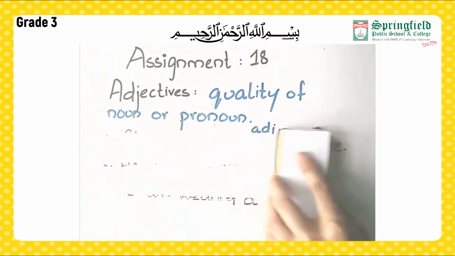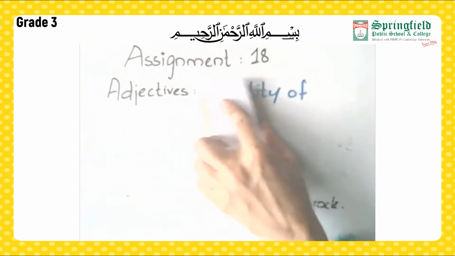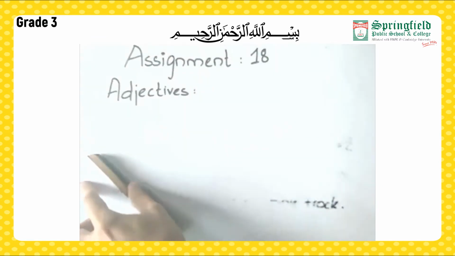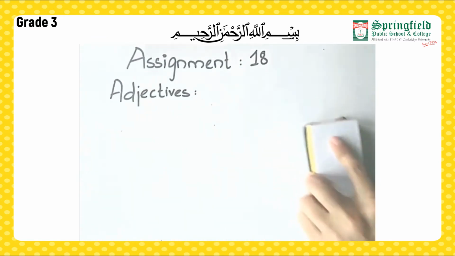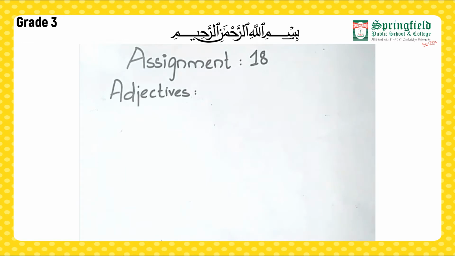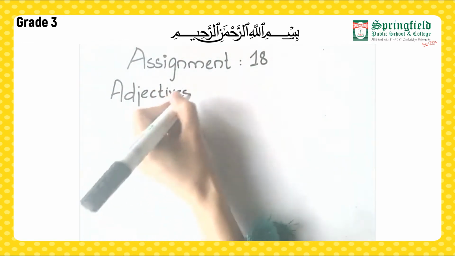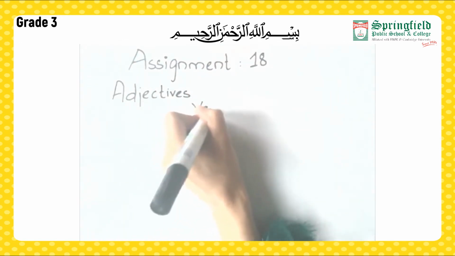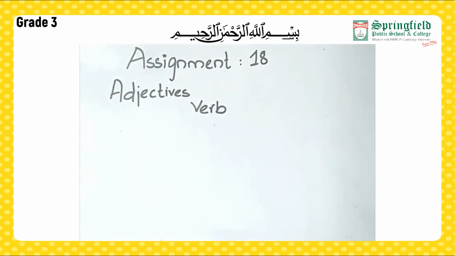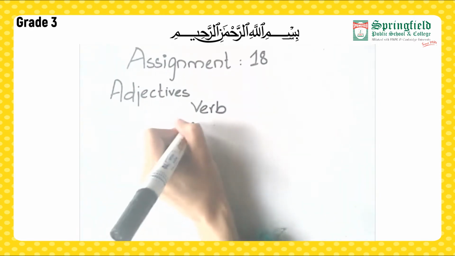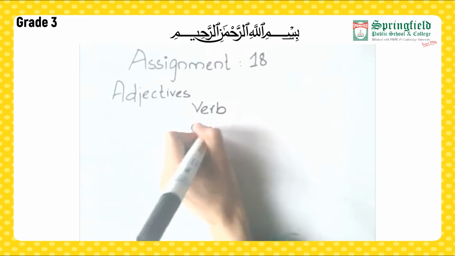Now moving towards our today's concept of adjectives ending with ed and adjectives ending with ing. Now, you should remember this. When we add ed or ing to a verb, it becomes an adjective. Like we have got a verb, excite.